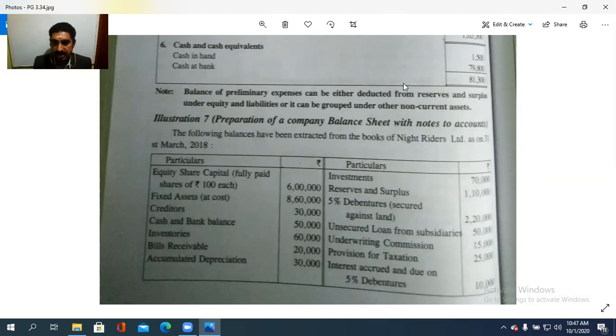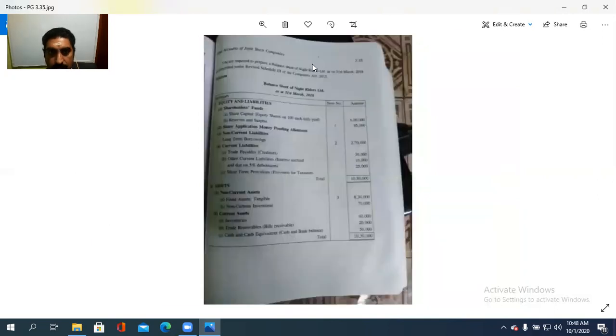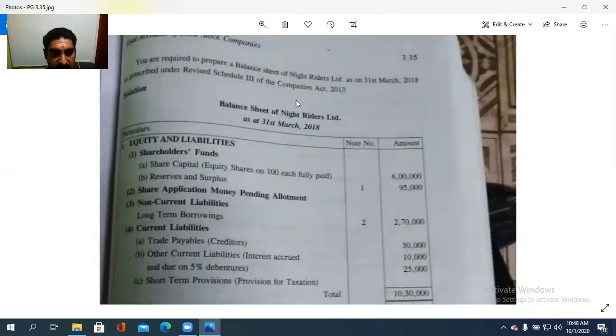Unsecured loan from subsidiaries 50,000. Underwriting commission 15,000. Provision for taxation 25,000. Interest accrued and due on 5% debentures is 10,000. You are required to prepare a balance sheet of Knight Riders as on 31st March 2018 as prescribed under the revised Schedule 3 of the Companies Act. So we will do how it is to be.